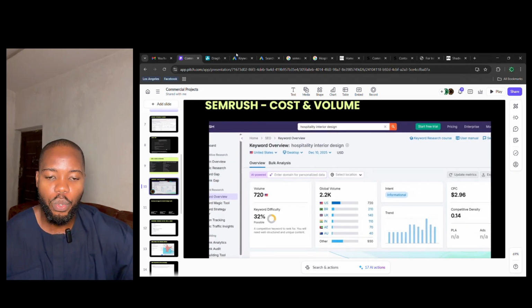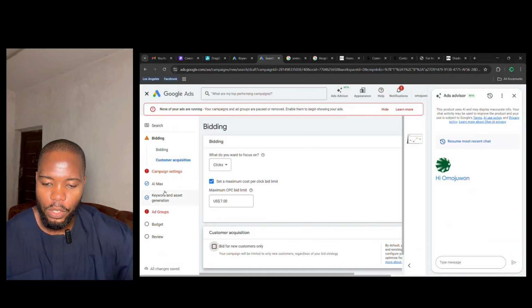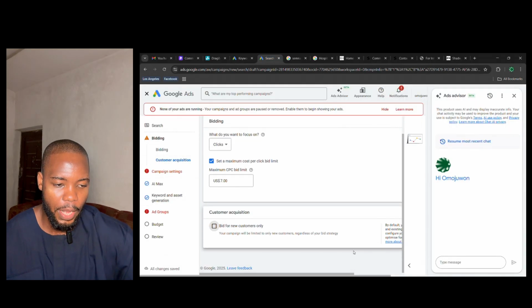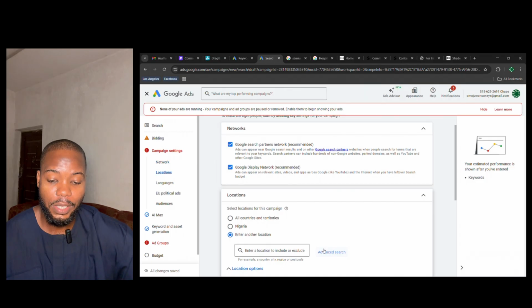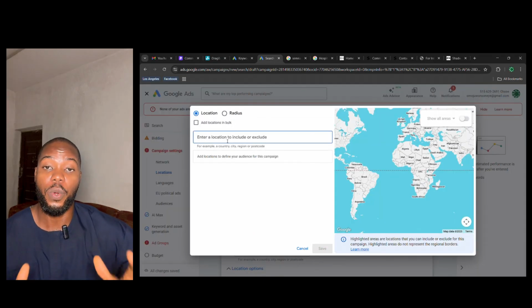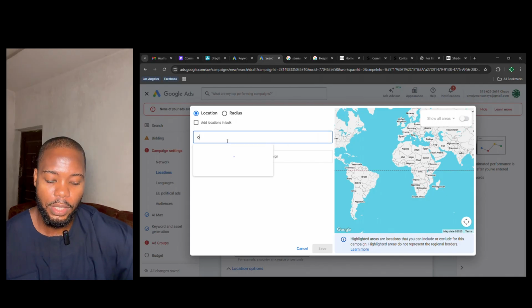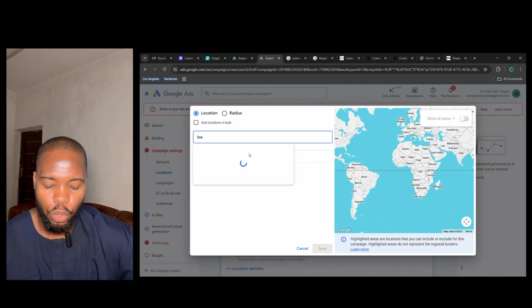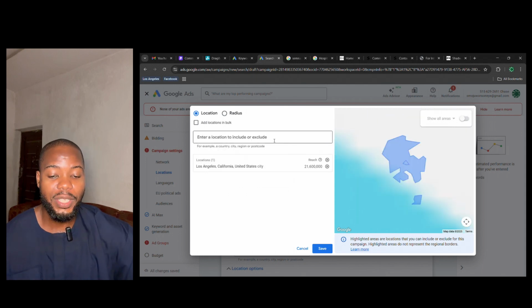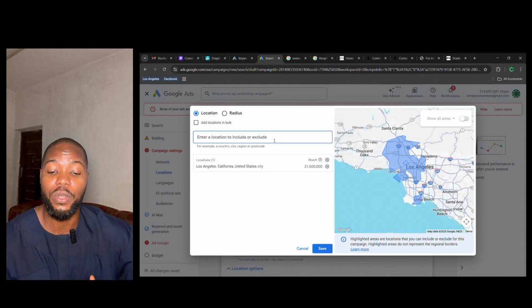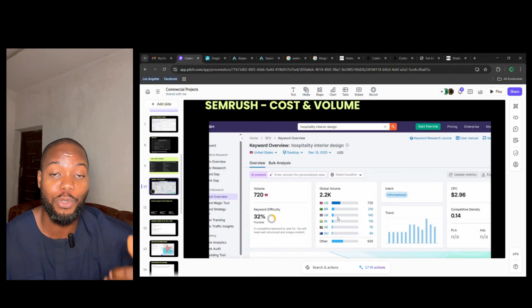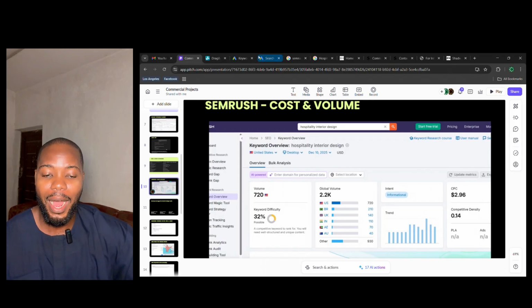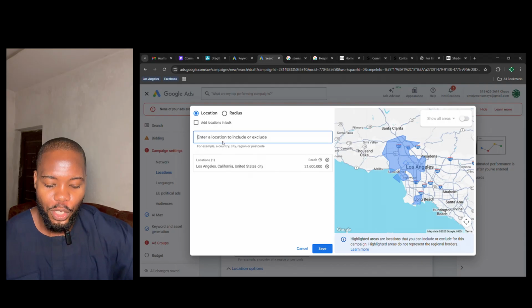Now, what we do is we exclude them from viewing our ads. If I come right here to this location and click on the next button, let me show you exactly how you can exclude those that you don't want to see your ads. I go to advanced search for location. I'm going to imagine that you want one client from Los Angeles, so I'll put Los Angeles here. So now my ads will show to those in Los Angeles. Now, the locations I don't want my ads to show, I'm going to exclude them. From this tool called SEMrush, it gives us a list of countries that are notorious for clicking on ads. So to protect our ads budget and save costs, we always exclude these locations. Like from this list, we can see Brazil. So we put Brazil here.